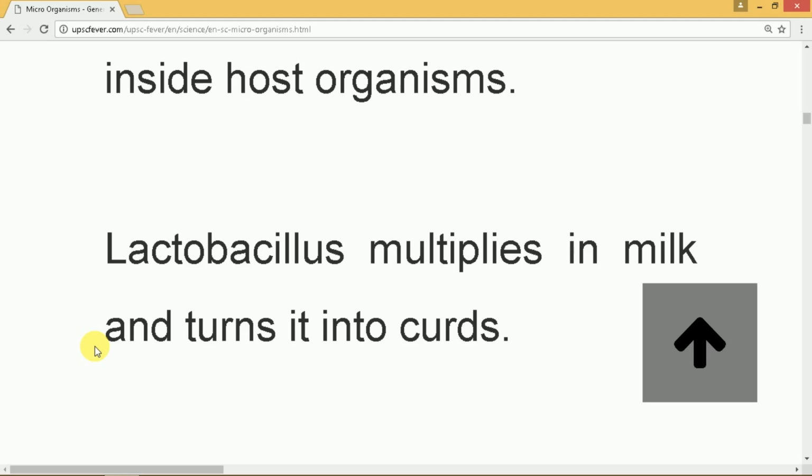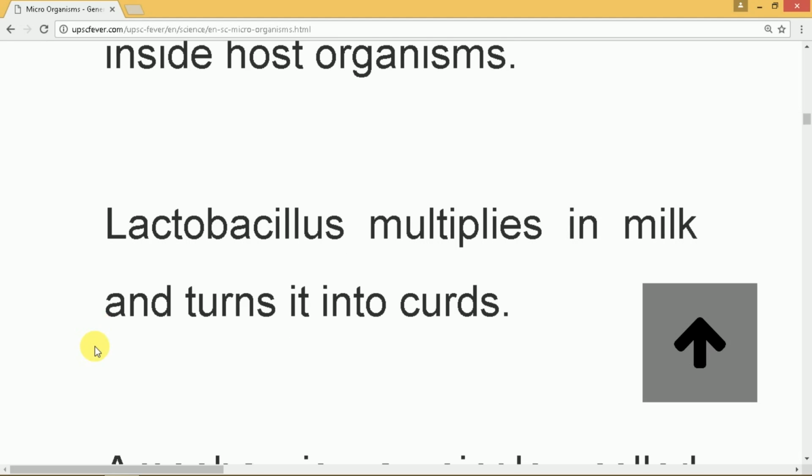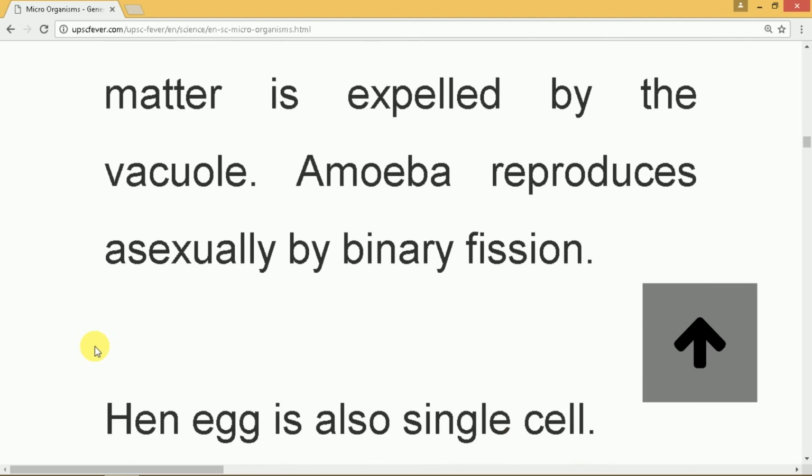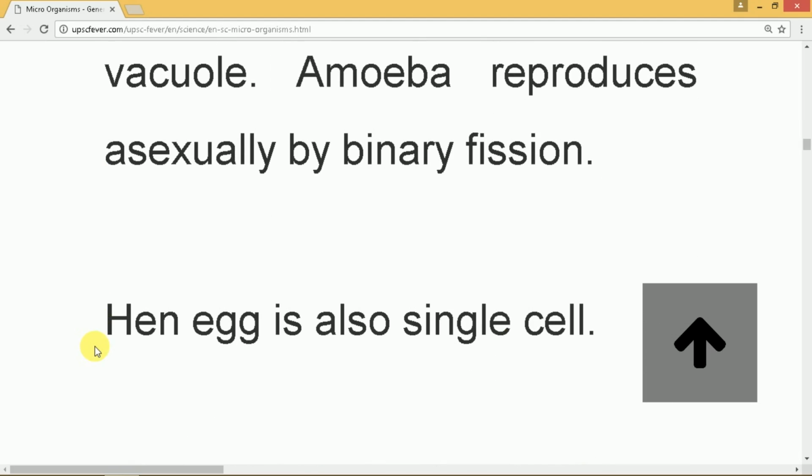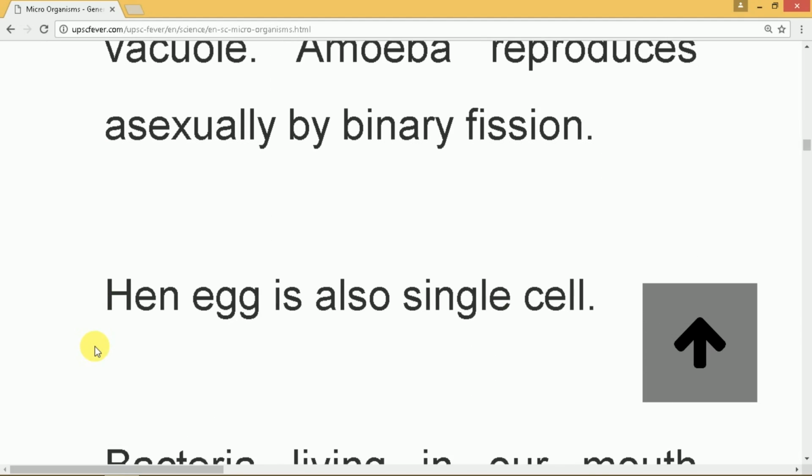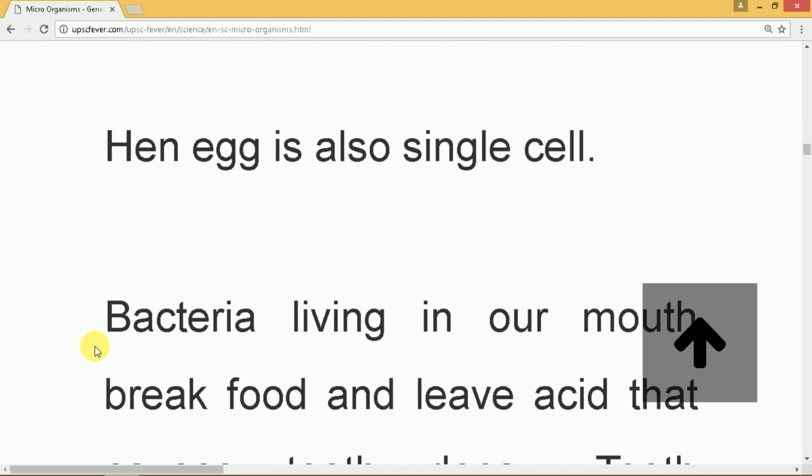Amoeba is a single-celled organism that reproduces asexually by a technique known as binary fission. So this binary fission is a technique used by amoeba. The next important fact given is that even a large cell like the hen's egg is actually a single cell. So size does not matter. Certain cells are very small, which are not visible to the naked eye, whereas certain cells can be seen by us. And the egg laid by a hen is an example of a single cell that can be seen.